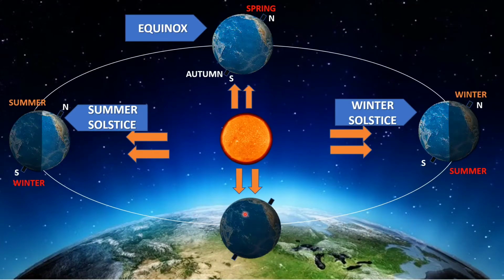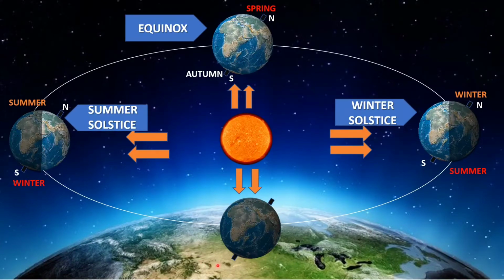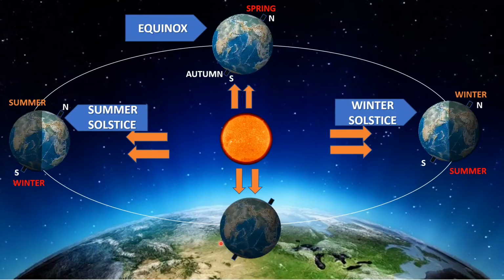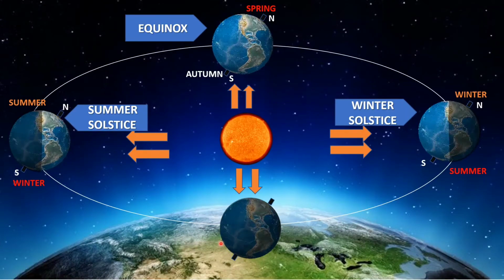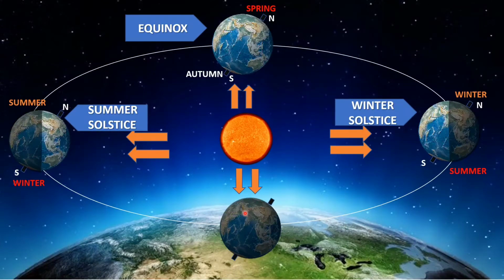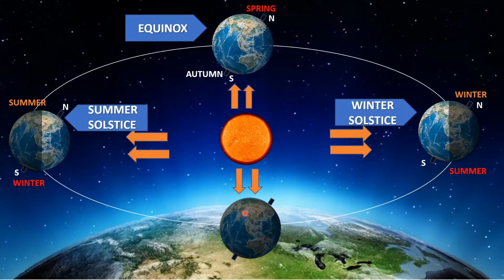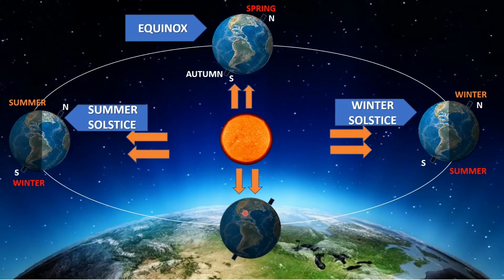Now again here no single pole is getting much of the sunlight, and they are getting equal amounts of sunlight and equal amounts of darkness, we can say. Because of which again over here also the days and nights will be equal. Not a single pole is going to have longer days or longer nights.